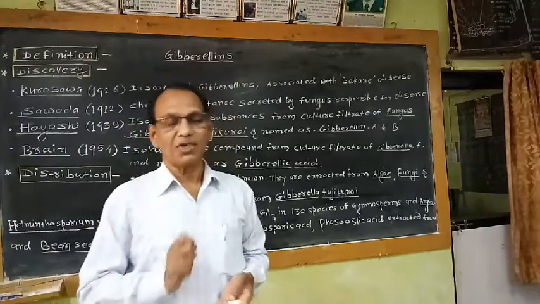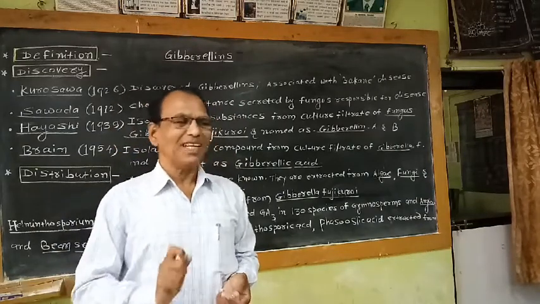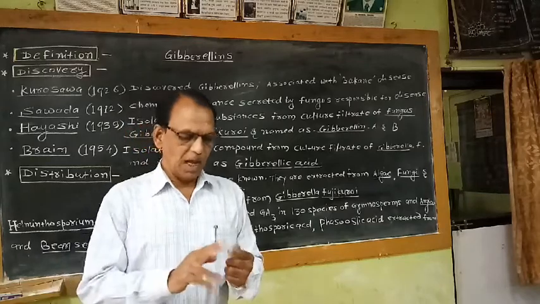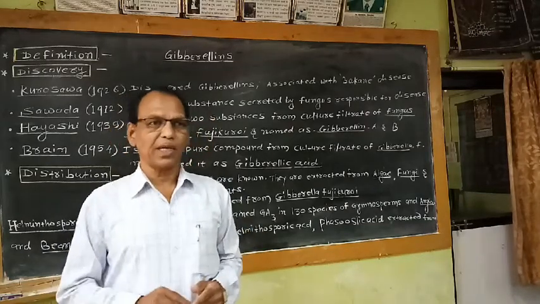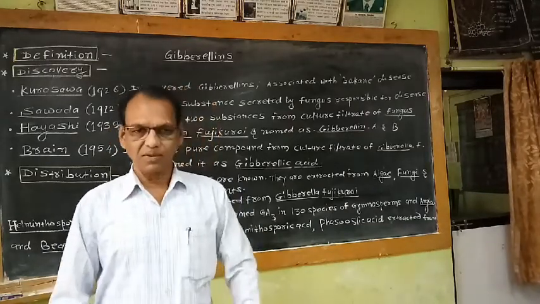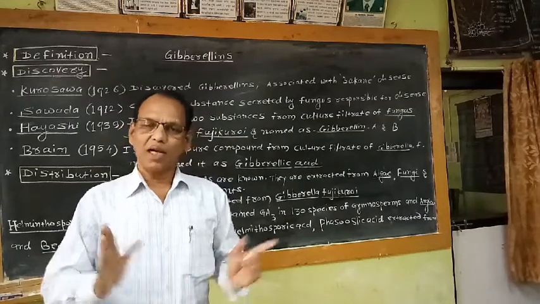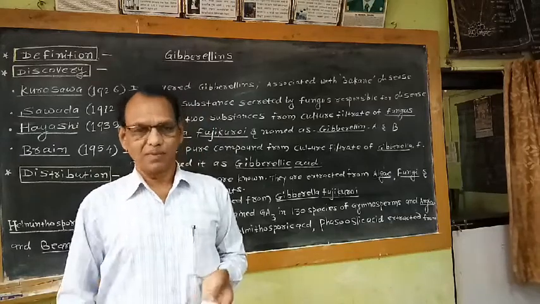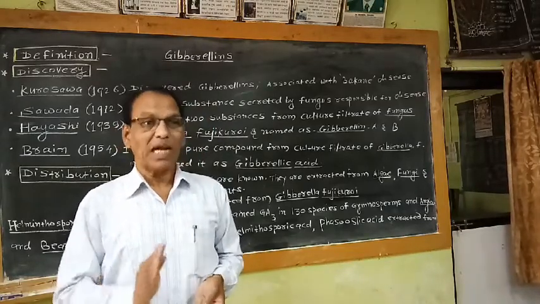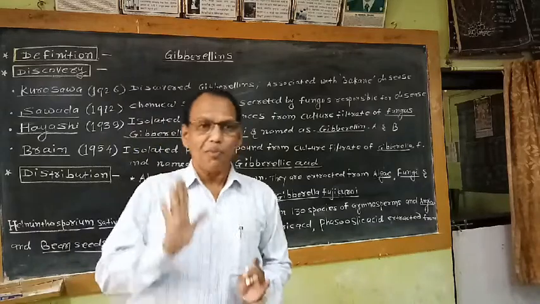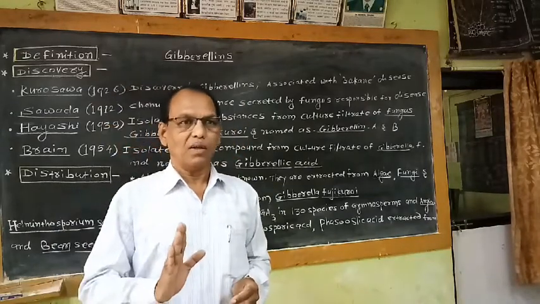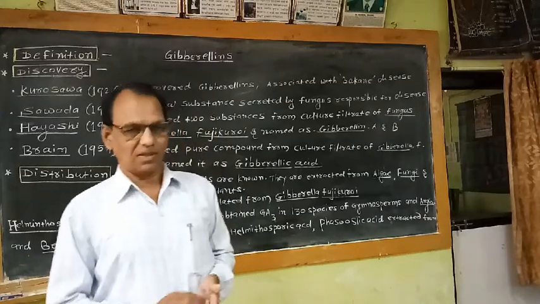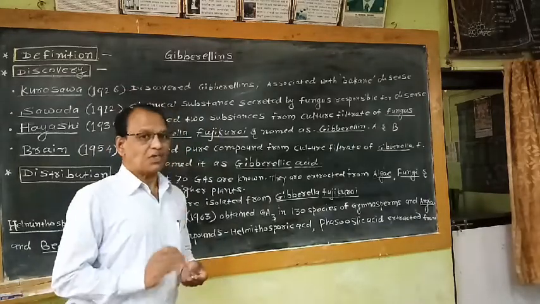So for the elongation of the stem axis, the meristematic cells must be there in the plant. That means the apical meristems which are located at the apical regions of the shoot axis, as well as the apices of the lateral branches, they must be present in the plant body. That means presence of meristematic cells is essential for the longitudinal growth caused by these gibberellins. So this is the definition of this gibberellin.